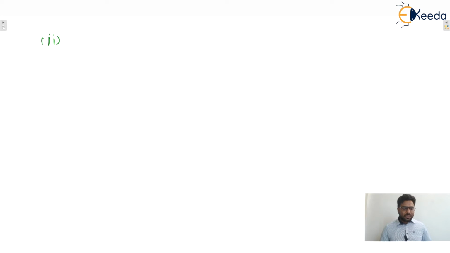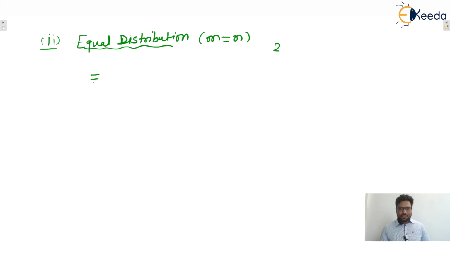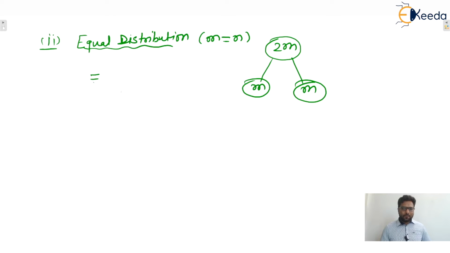So write down the second point in case one, which is equal distribution. Equal distribution means we can say that m equals n. So the formula will be: m plus n means 2m. These objects are divided into two groups such that one group contains m and the other also contains m, m equals n. So the answer will be 2m whole factorial divided by m factorial into m factorial, into 1 by 2 factorial. Why so?